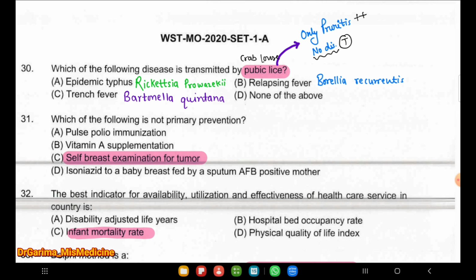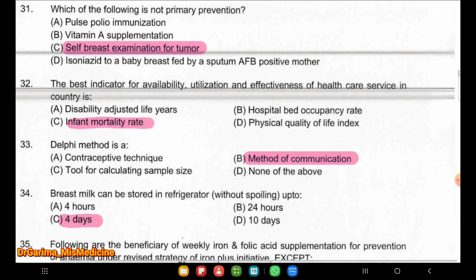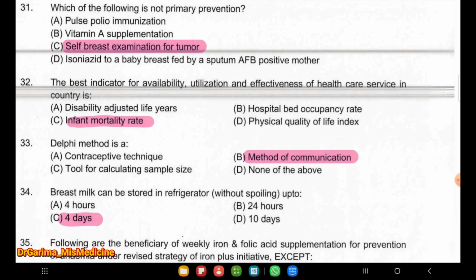So, epidemic typhus, which is spread by Rickettsia prowazekii, relapsing fever caused by the Borrelia recurrentis, and trench fever caused by the Bartonella quintana. So, the answer is none of the above. Next question, which one of the following is not a primary prevention? Self breast examination for the tumor is not a primary prevention. Next question, the best indicator for availability, utilization, and effectiveness of healthcare service in the country is infant mortality rate.